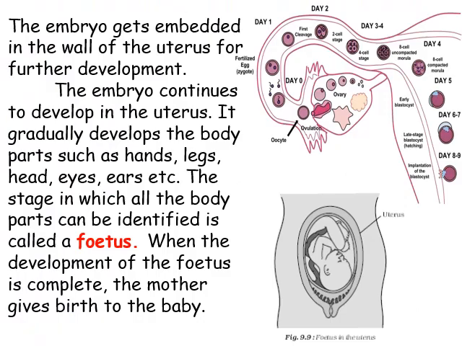The embryo gets embedded in the wall of the uterus for further development. The embryo continues to develop in the uterus. It gradually develops the body parts such as hands, legs, head, eyes, ears, etc. The stage in which all the body parts can be identified is called a fetus. When the development of the fetus is complete, the mother gives birth to the baby.